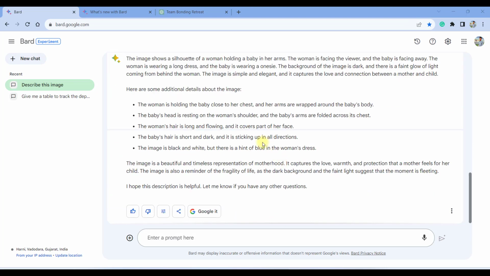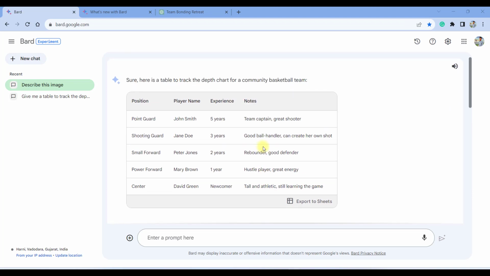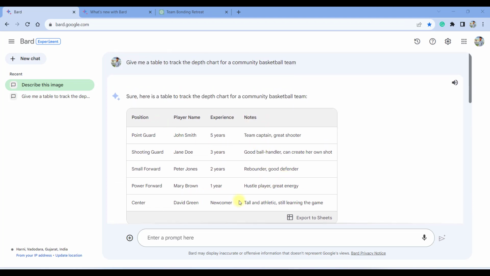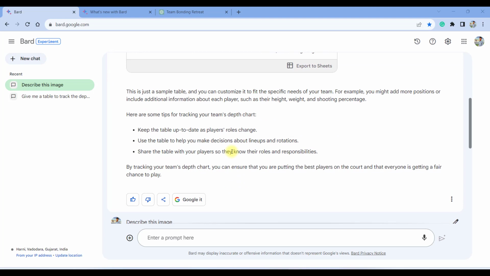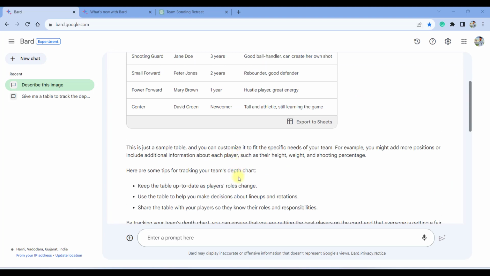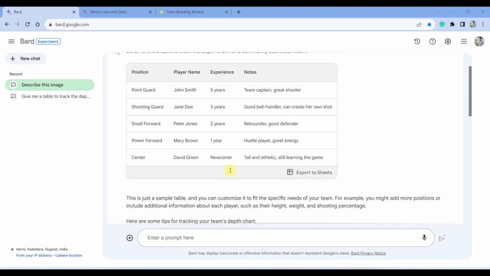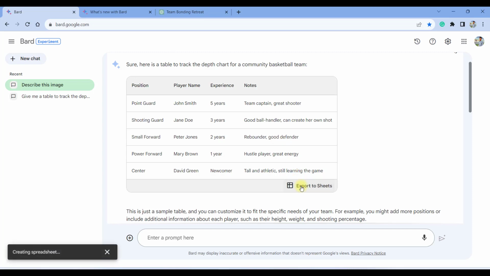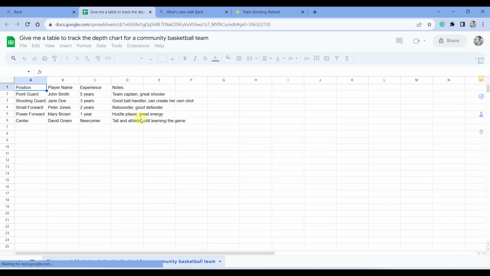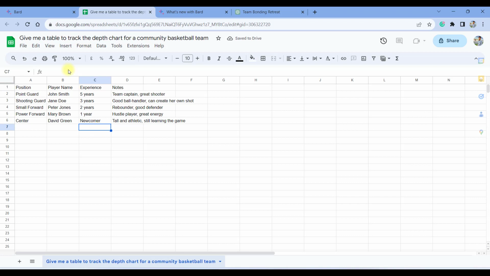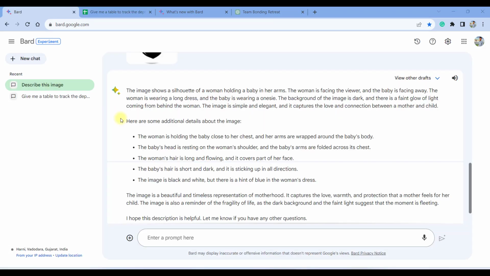And one more thing which I like about Google Bard is that if your response is in terms of a table, then it can export this response to a Google Sheet. If your response is in paragraphs or in lines, then it can copy your response to a Word document. And if it is in the form of a table, then it can export that response to Google Sheets. So you can see that Google Bard is creating a response, and if I open that sheet, you can see that it has created a Google Sheet in terms of a table. Pretty cool, right?